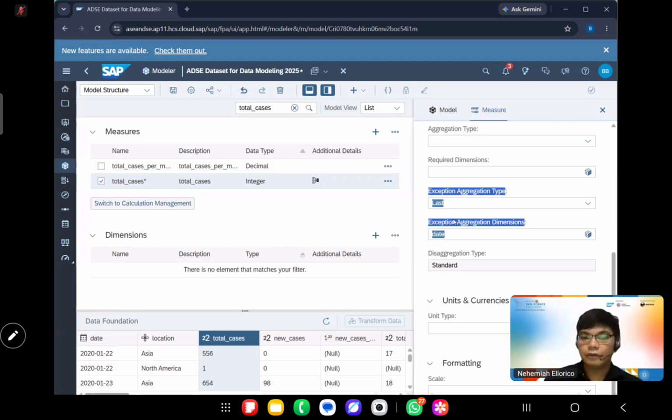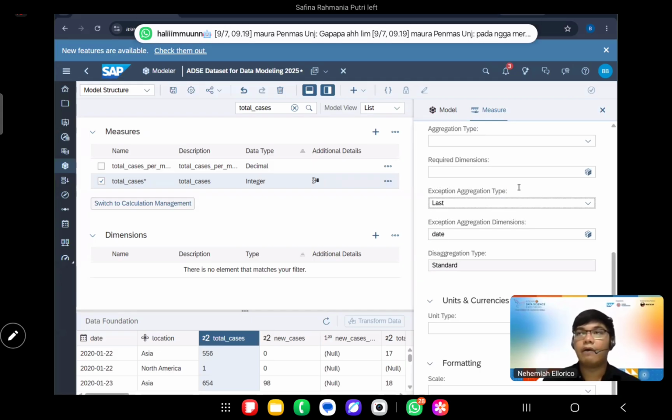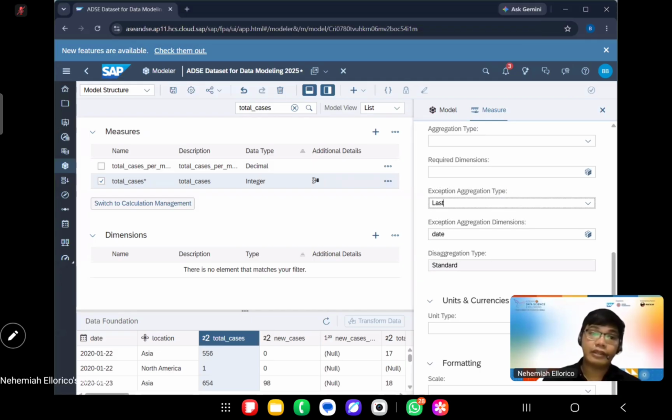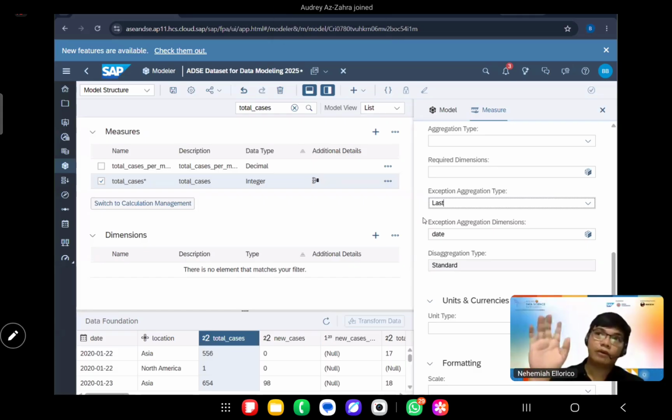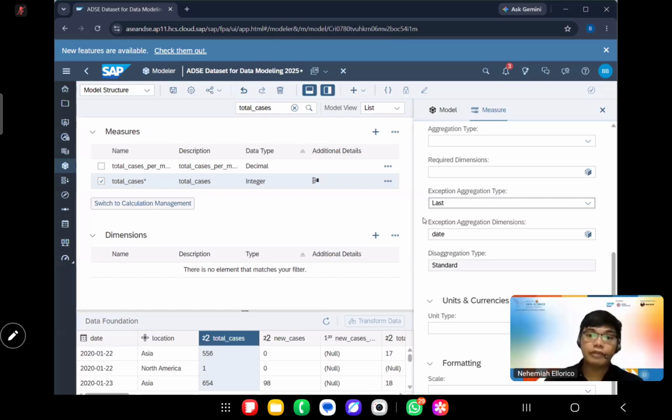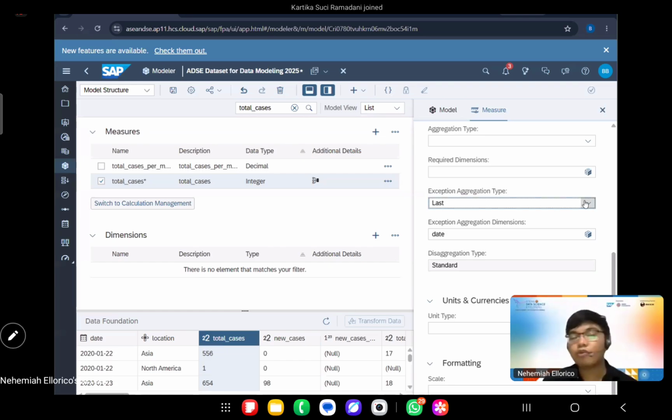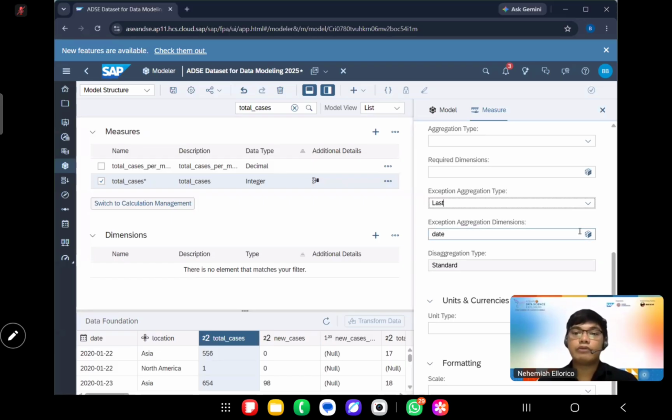Okay, so why did we do this? Because remember when we have data, even whatever tool you use, even if it's Excel, even if it's SQL, we group data. And there are different types of grouping data. So for example, select all from this table, group by. We do that, right? So why this last? What do we mean by last? Because we are aggregating by date, we would want to choose the last information or the latest information based on the date. Because, for example, there are new cases. Yesterday, there are 4 cases, and then today, there has been 5 cases.